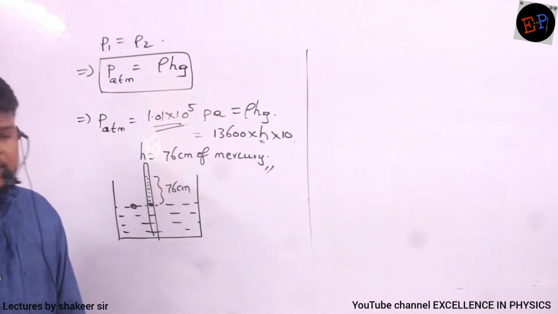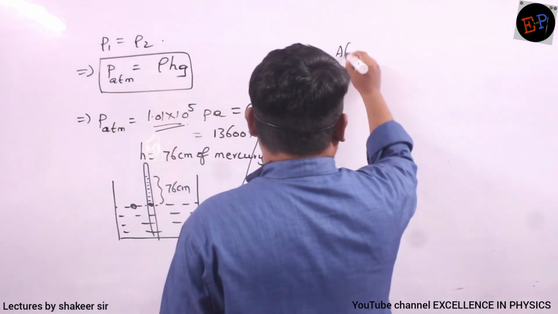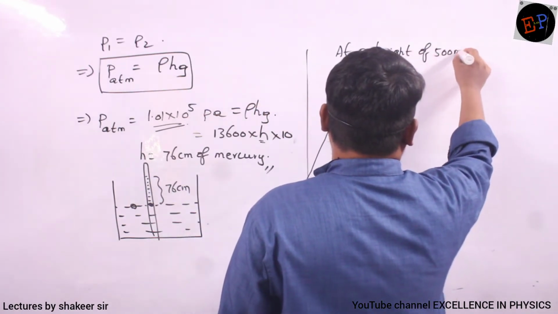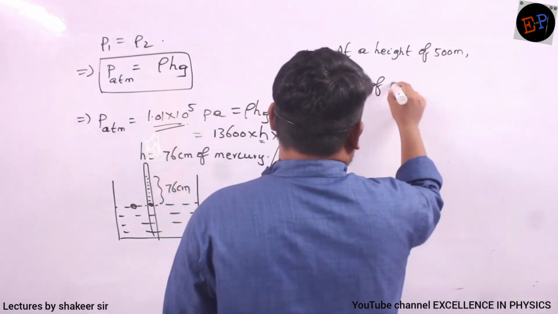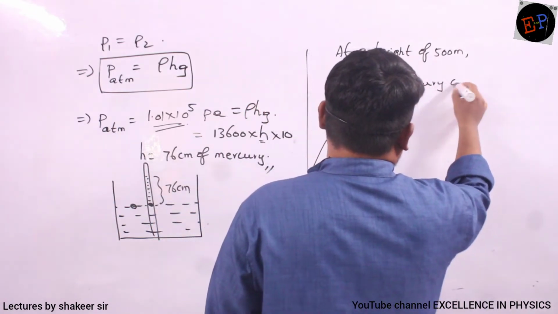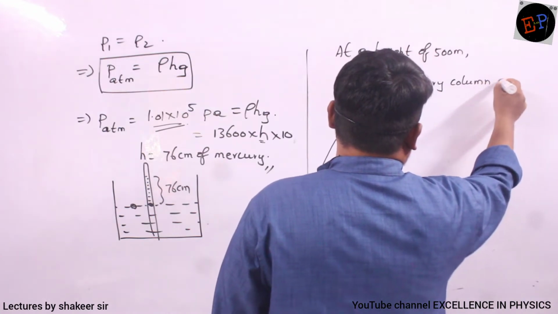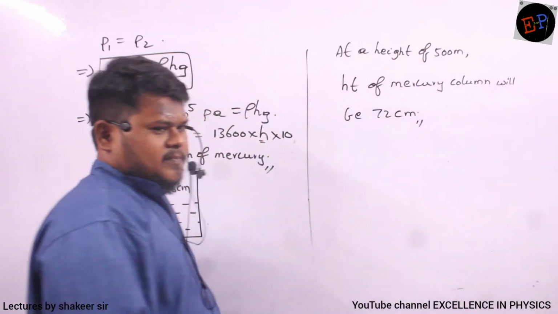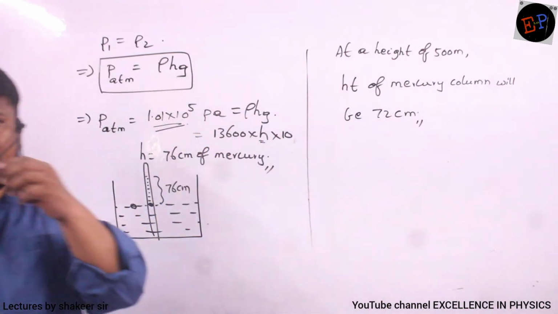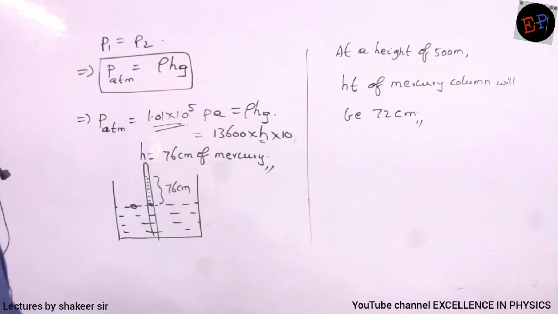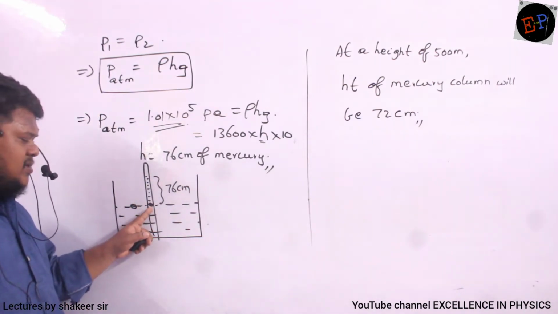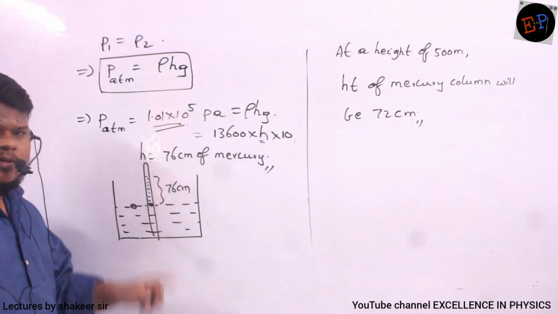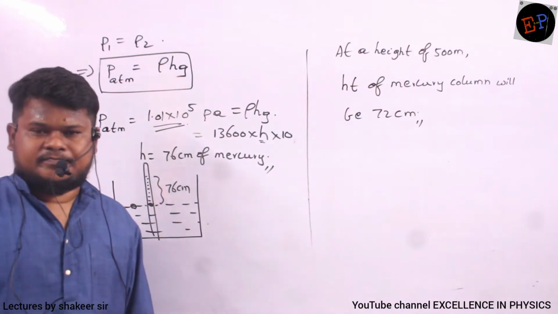Are you able to understand? So therefore, at a height of 500 meters, height of mercury column will be how much? Height of mercury column will be nearly 72 centimeters only. So why is the height of the mercury column reducing? Because pressure is reducing, no? And here pressure is given by only the height of the mercury column. So if pressure reduces, height of mercury column also reduces. This is one question. Is it clear?